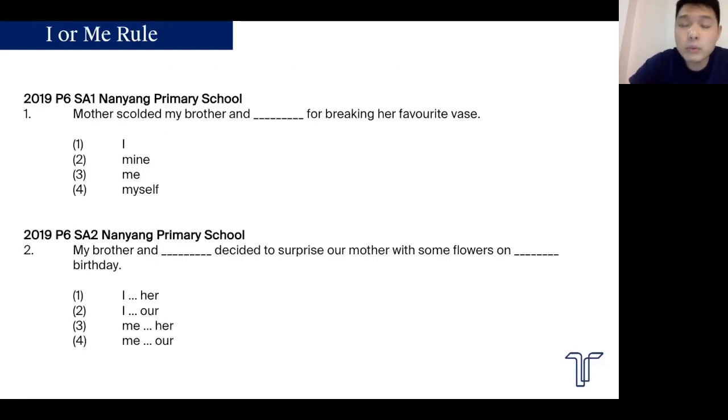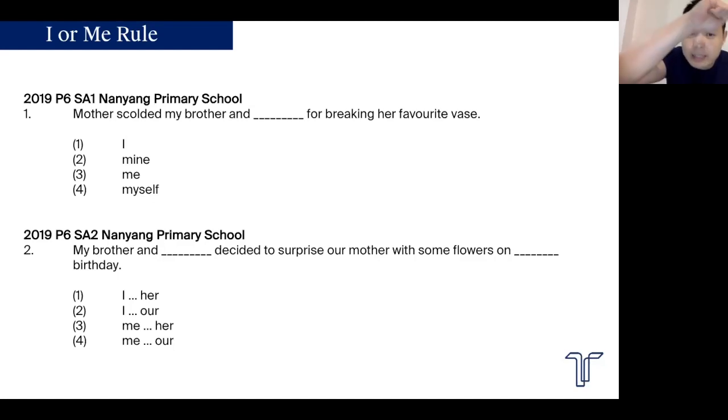Now the I or me rule. You should know that when you have questions that are asking you to choose between I or me, all you need to know is, again, the cancellation trick. So same thing: Mother scolded my brother and blank for breaking her favorite vase. Mother scolded my brother and me. The answer is me. Why?